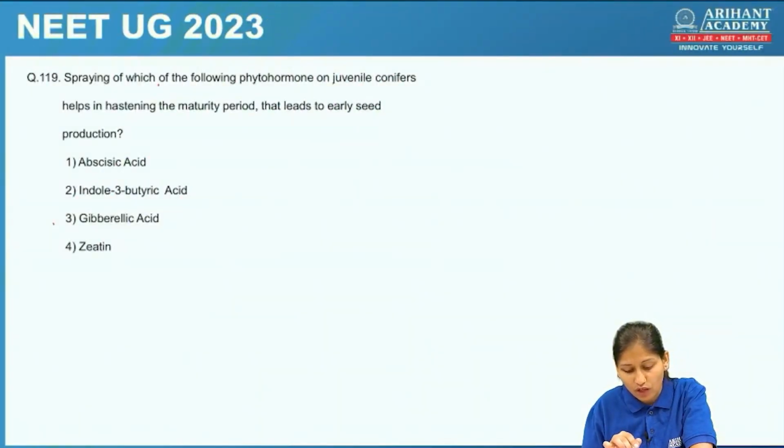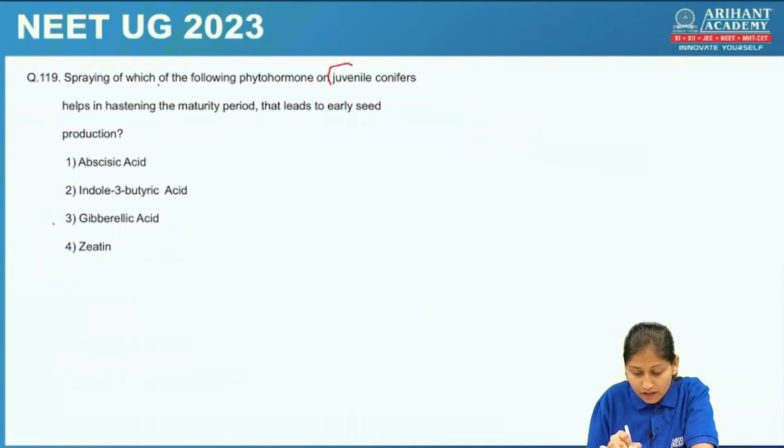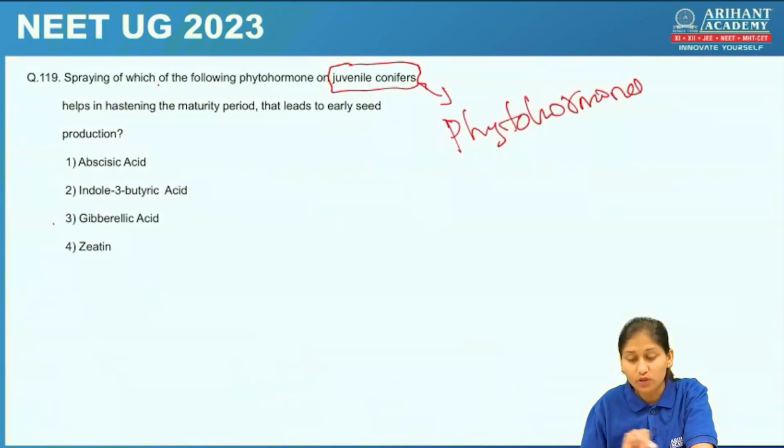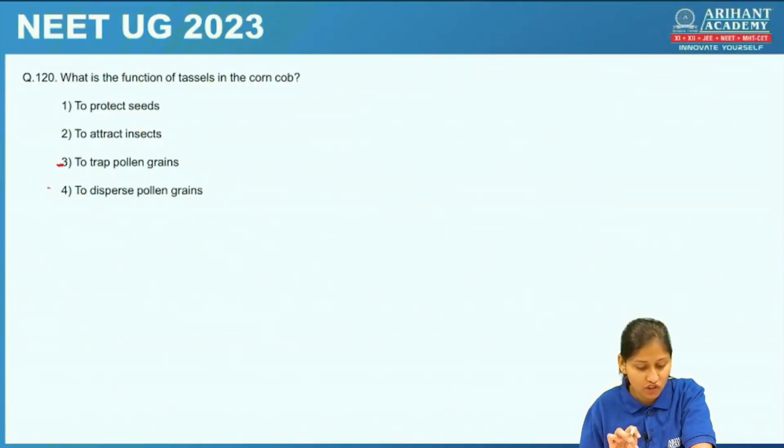Spraying of which of the following phytohormones on juvenile conifers helps in hastening the maturity period that leads to early seed production? So here, if you take this term juvenile conifer, where have you studied this? Yes, you have studied this in phytohormones. Which phytohormone? Yes, it is gibberellic acid. So using this gibberellic acid in juvenile conifers, early seed setting can be done. Let's check the next question.